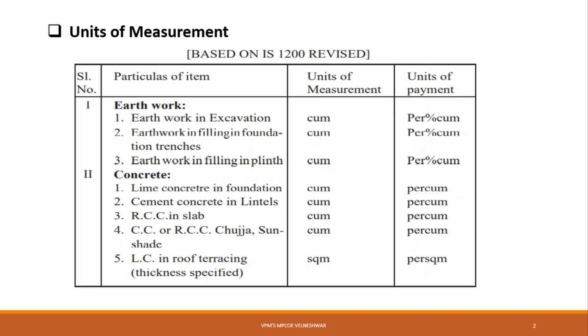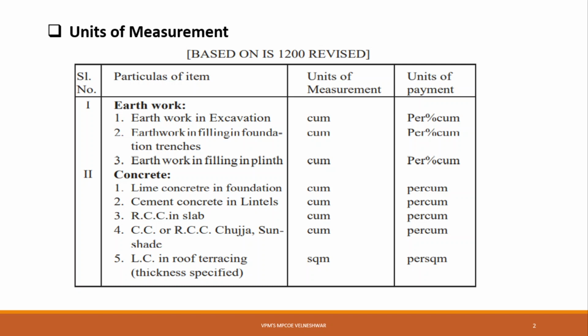Now the first point is single units of work like a door or window or trusses, etc. Any single unit of work is expressed in terms of numbers only. Means one door, two windows, four trusses, like that. This is your first point.